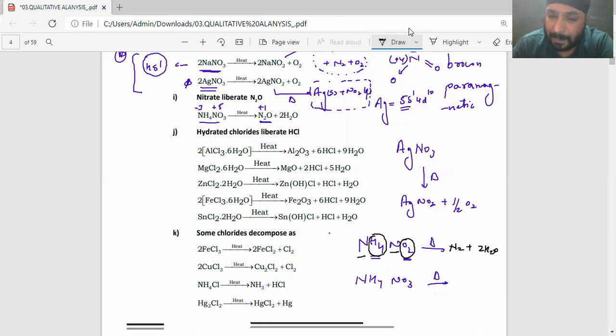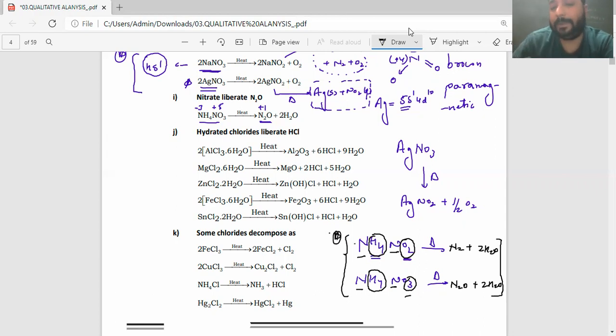Just understand this. How to apply this? 4 hydrogen require 2 oxygen. So here to form 2 water, agreed. Now here one nitrogen, 2 nitrogen, and one more oxygen left. So I'll be forming here N2O gas. So understand, sometimes this will help you to find out which gas will come out. So there's a short trick for these particular molecules to predict which nitrogen gas or nitrogen oxide is coming out. I guess I have made my point clear, right?